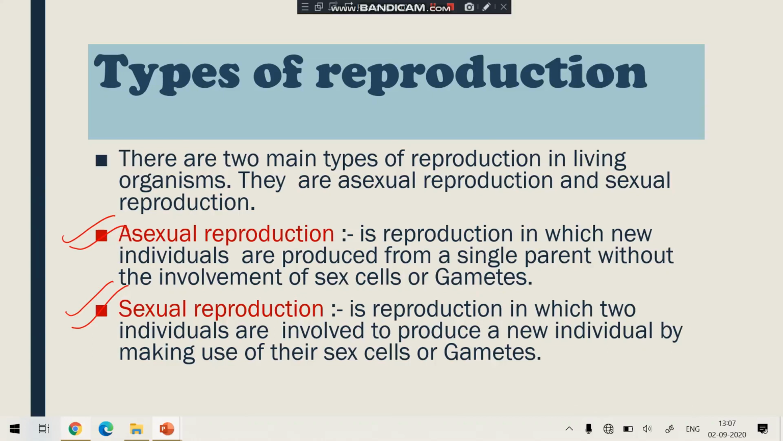So student, today this much. In my next class, I will explain in detail what is asexual reproduction and what are the different kinds of asexual reproduction. I hope you understood the chapter, and you are having an internal assessment of science in which only one chapter is going to come, that is the life processes.